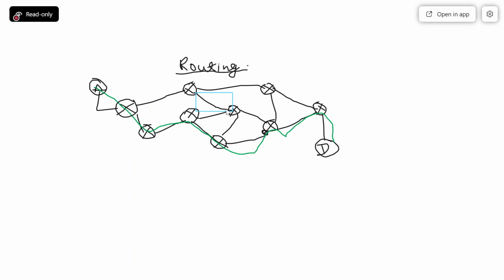Let us depict another path with another color. Let us see that it is following this path to reach the destination. So these are the multiple possibilities to reach the destination.